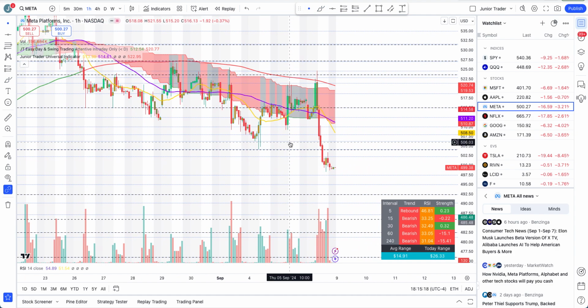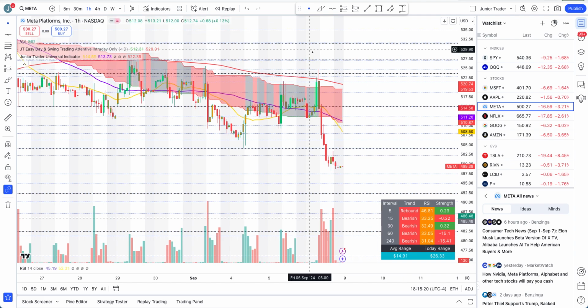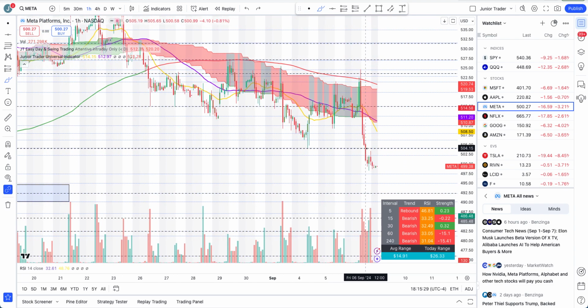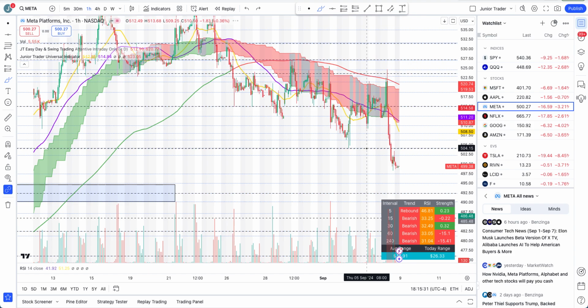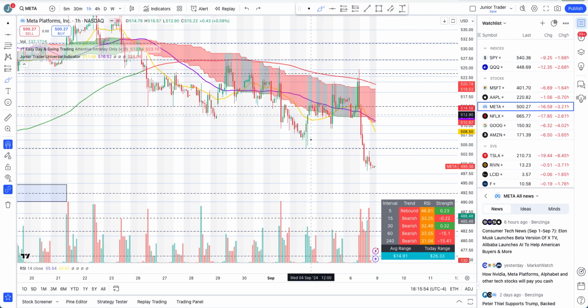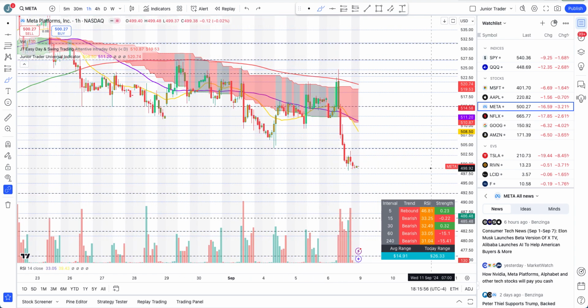As you can see, we are rejecting in the cloud, and the 200 hours moving average is still rejecting that. Everything is still being rejected. So the level to watch is 504.15. If we break above 504.07, there can definitely be upside, but only intraday upside. Otherwise, we are still in the swing bearish zone, and anything below 504.15 is still downside. We have lost a pivot again, so things are still bad here for Meta.